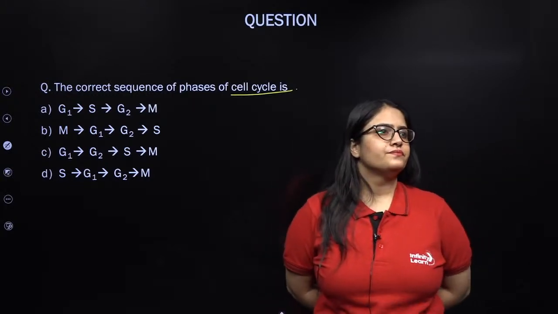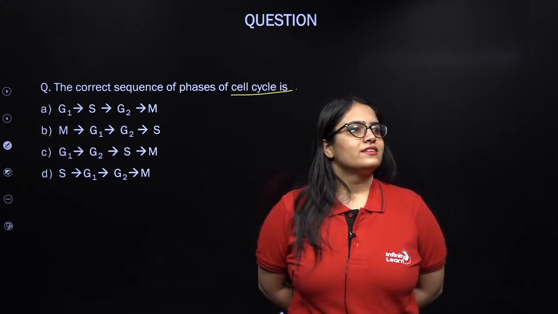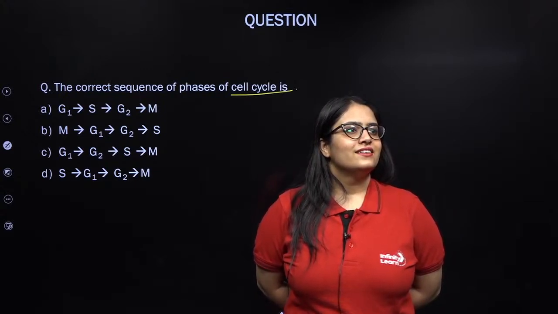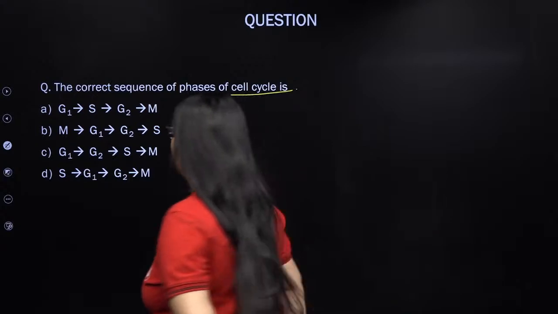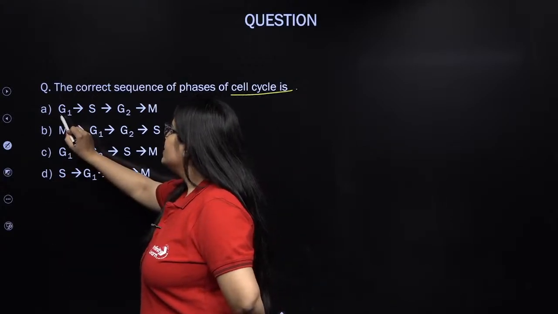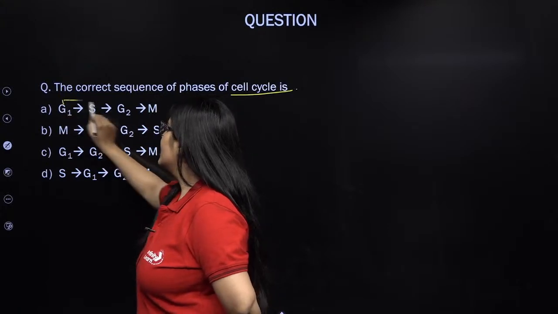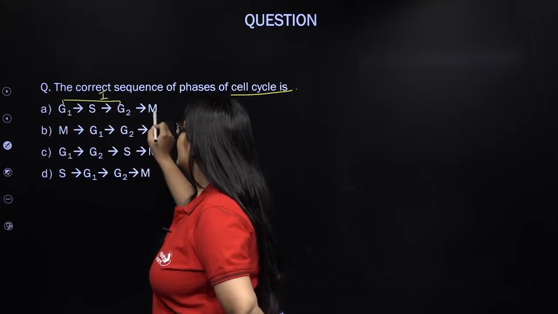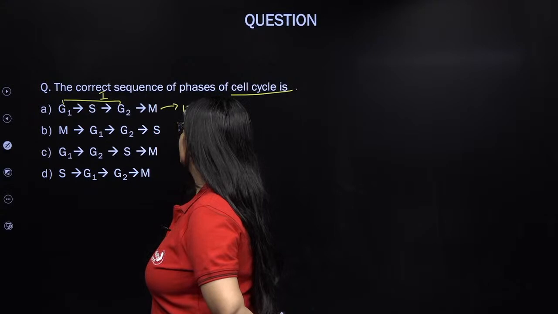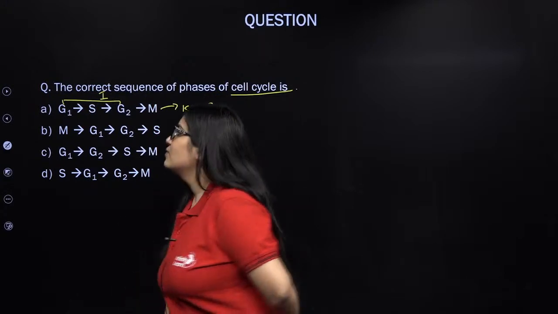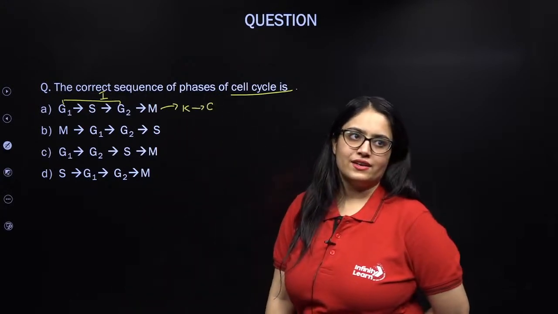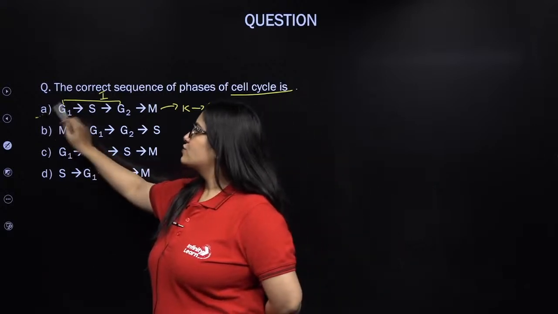Yes, excellent, Rajesh. Quite impressive. So G1, then S, then G2 and then M. This is your interphase and this is your M phase. It will also have karyokinesis and cytokinesis. Excellent, Rajesh. Let's see the next question.